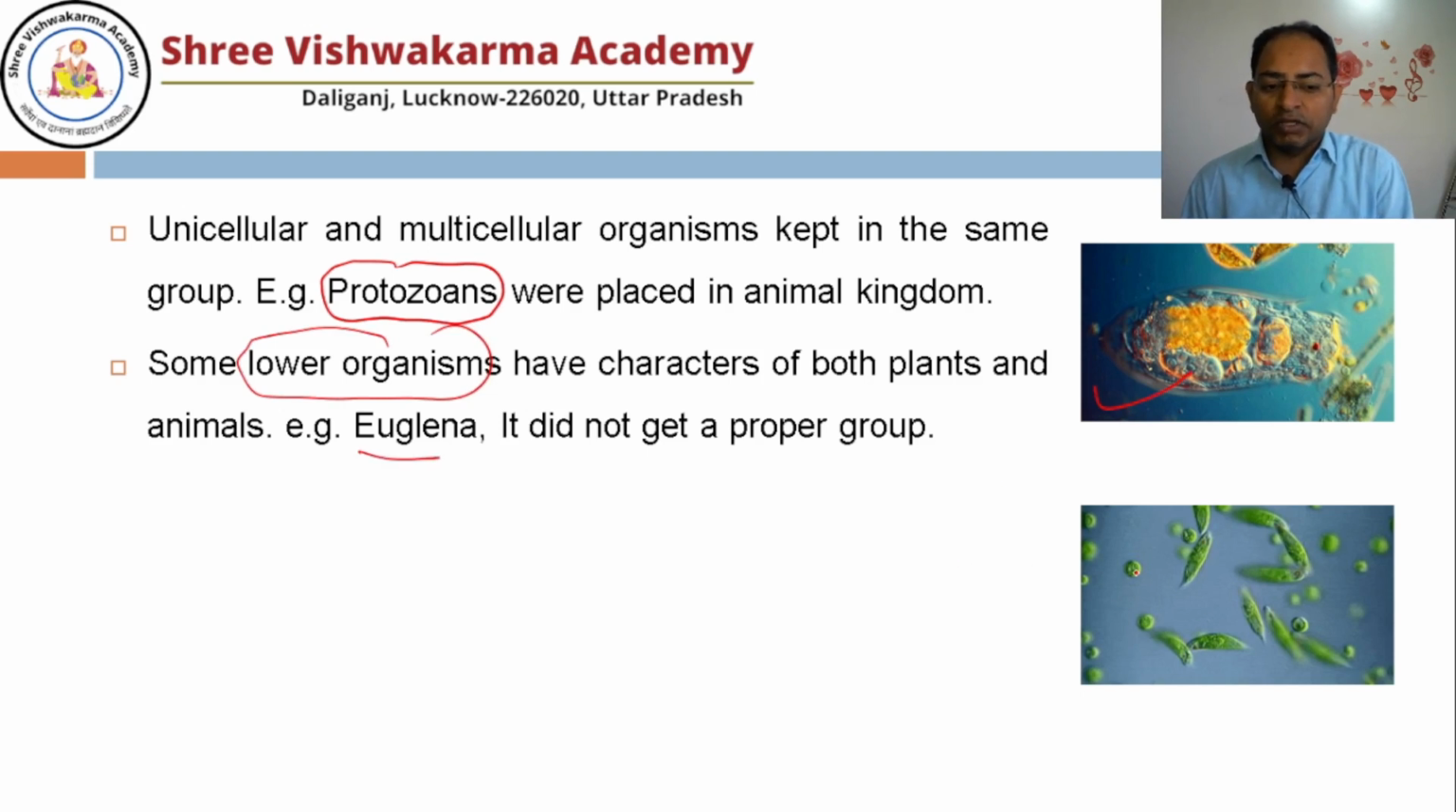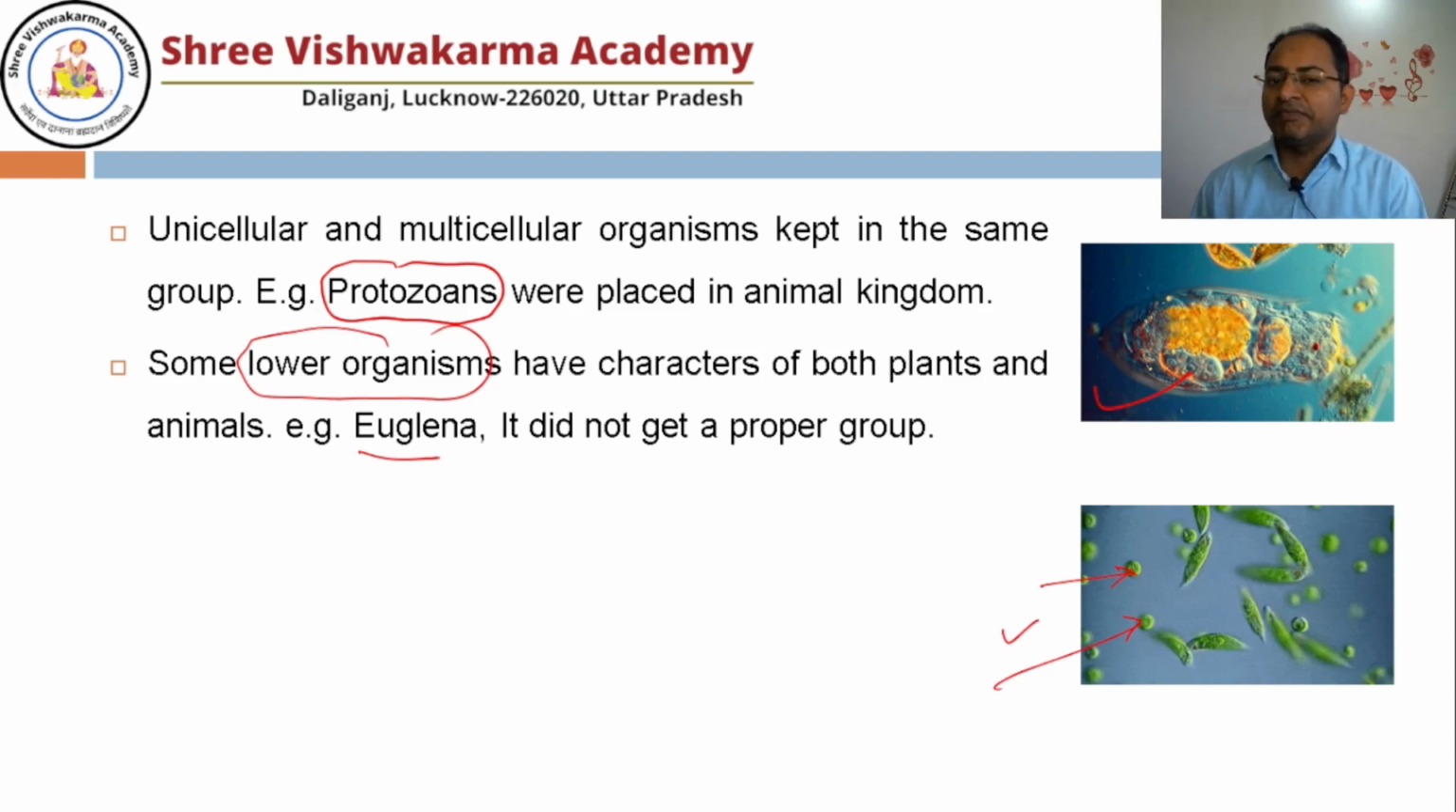Euglena shows both the characters, plant as well as Animalia. So it has both the characters of the plants and the animals. That's why it is known as the connecting link between plant and animal. We will study the Euglena in detail once I discuss the Protista. Don't worry.